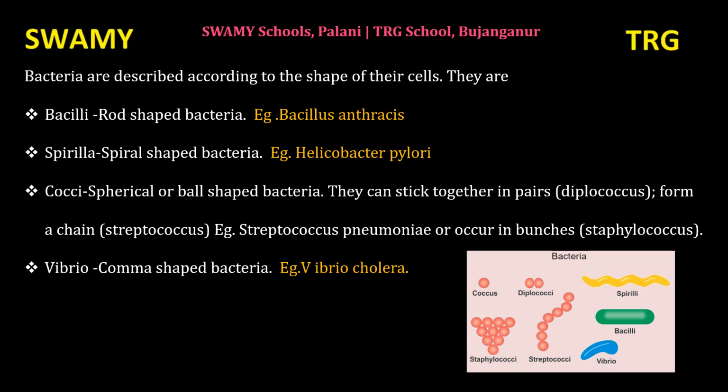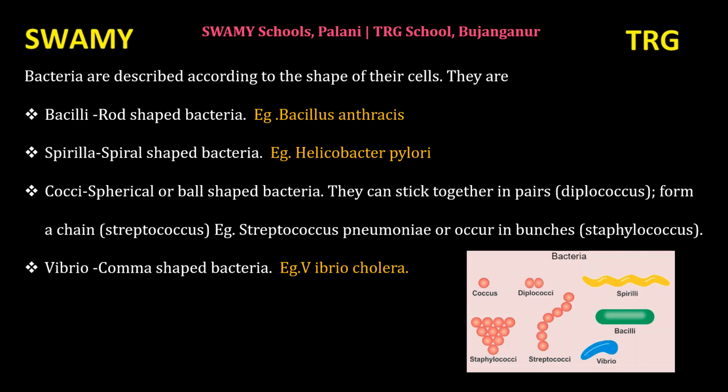They can stick together in pairs. Two balls attached together is Diplococcus. Di means two. So, two spherical shaped bacteria stuck together form Diplococcus bacteria. Another type forms a chain-like structure.